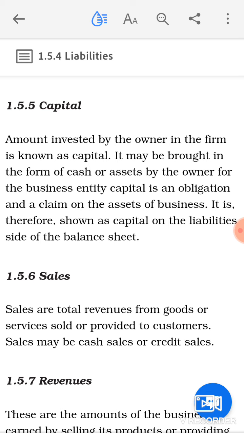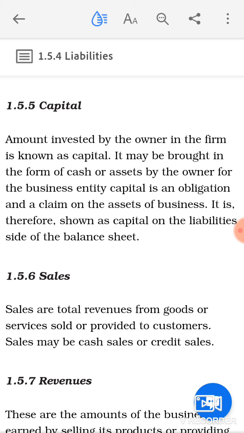And this capital is the obligation and a claim of the owner on the assets of the business. It is therefore shown as capital on the liability side of the business, or you could say on the liability side of the balance sheet, because this capital has to be repaid by the business to the owner when the business is going to get liquidated or wound up.